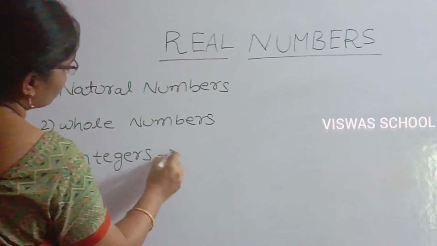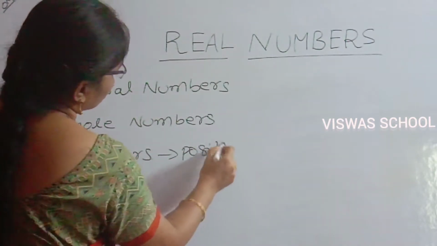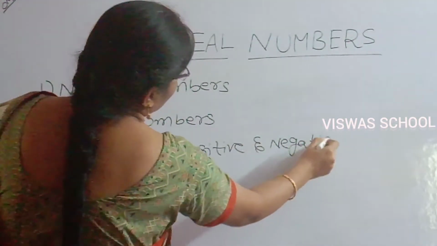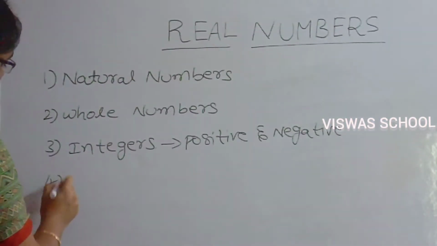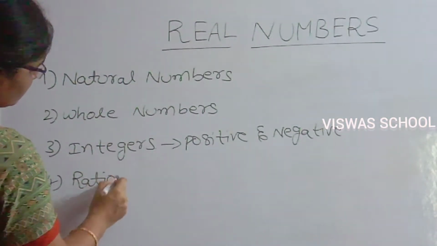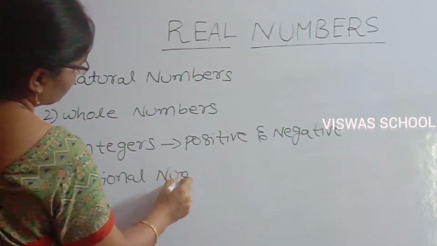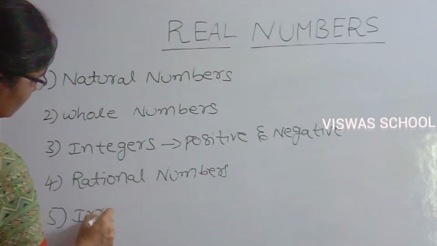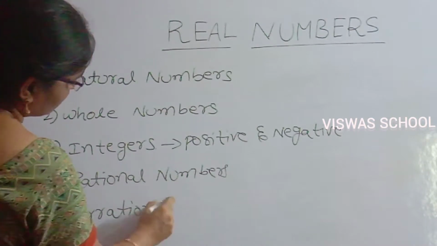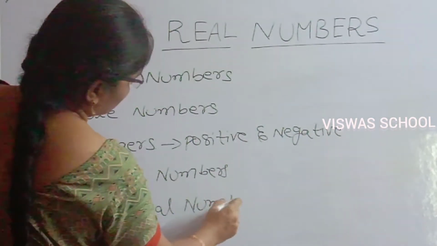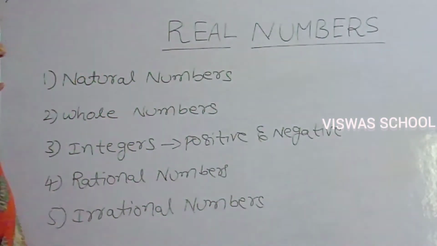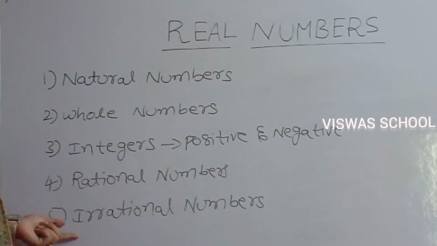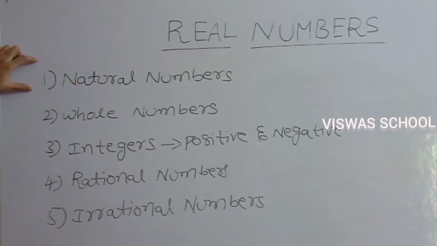These integers are divided again into positive and negative. Rational numbers, irrational numbers. These are natural numbers, whole numbers, integers, rational numbers and irrational numbers. Let us discuss this briefly.